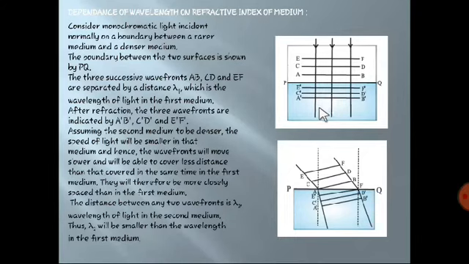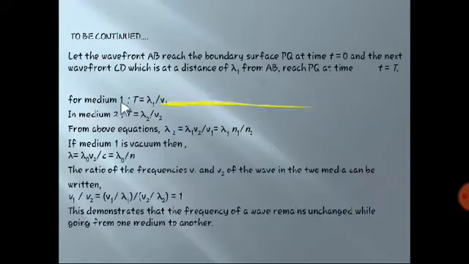Okay, so let us see. The spacing between them is very small compared to the spacing in the first medium, which is the rare medium. So let us consider what happens to the time period. Let wavefront AB reach the boundary surface PQ at time t equal to 0, and the next wavefront CD, which is at distance lambda 1 from AB, will reach at t equal to t.